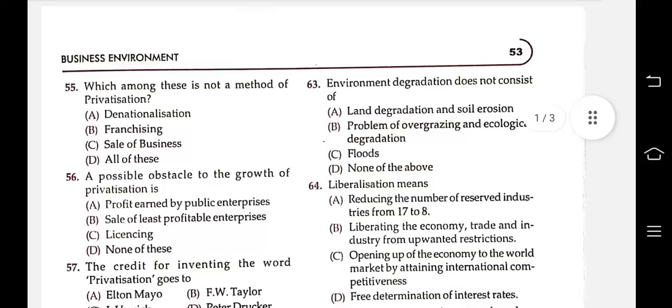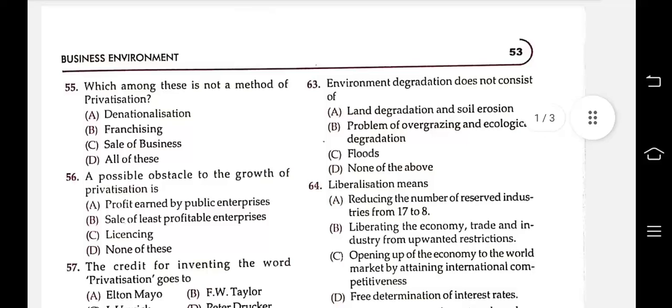Which among these is not a method of privatization? Denationalization, franchising, sale of business, all of these. What is the answer? Answer is C. Sale of business is not a method of privatization. Denationalization and franchising are methods of privatization.